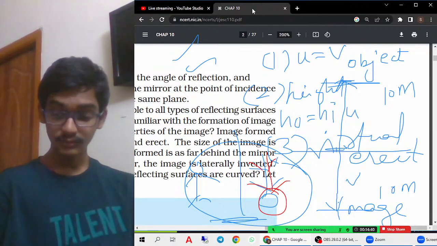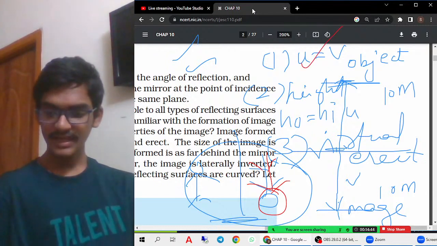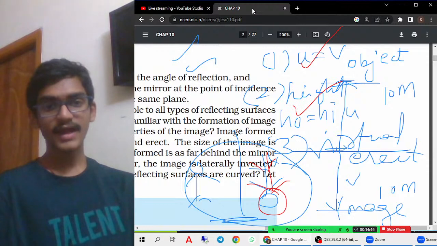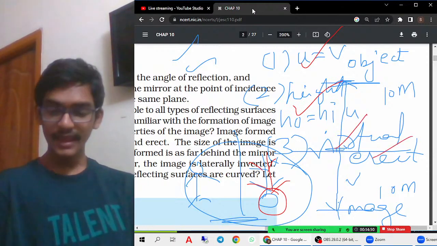Okay, we have seen three things. First is object distance equal to image distance. Next one is the height of the object is equal to the height of the image. And next, the image formed is virtual and erect. And the fourth most important thing is it is laterally inverted.